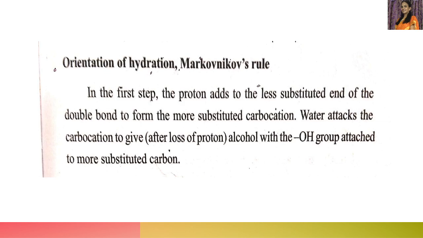Then water attacks the carbocation, that is in the second step. Water attacks the carbocation to give alcohol with the OH group attached to the more substituted carbon.